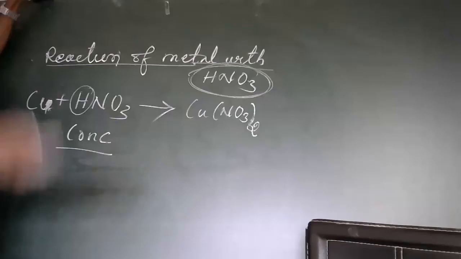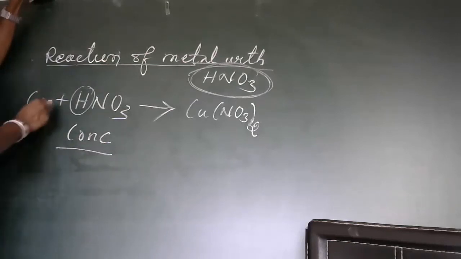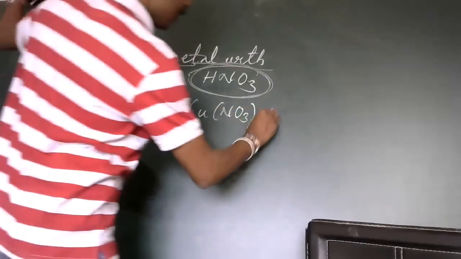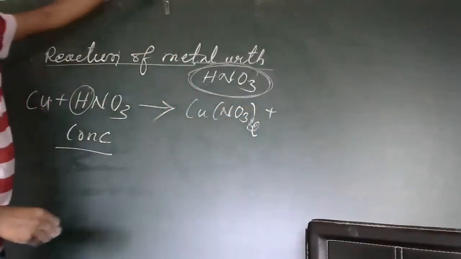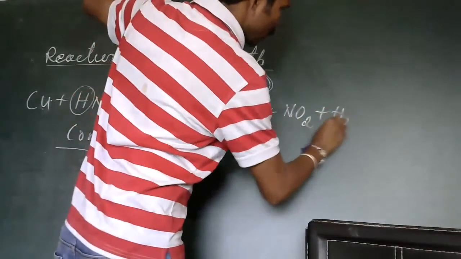If you pour water into it, like 10 ml of acid is there, if you put 90 ml of water, that is dilute acid. So very little water means concentrated acid. If it reacts with concentrated acid, what happens is, in the product side you get NO3 plus H2O.